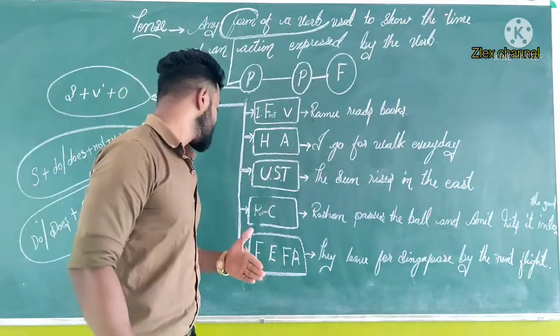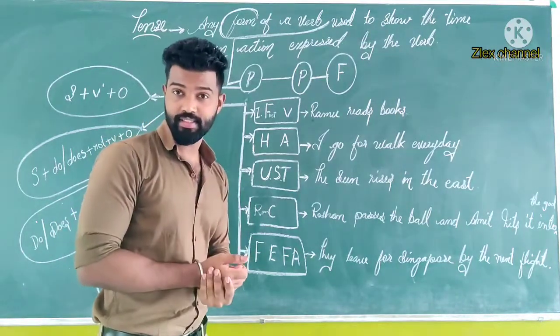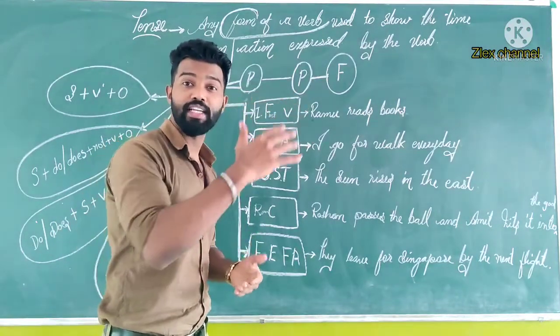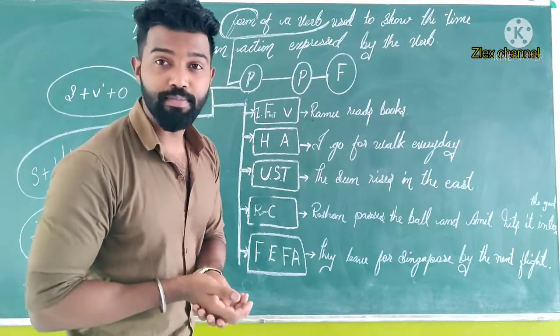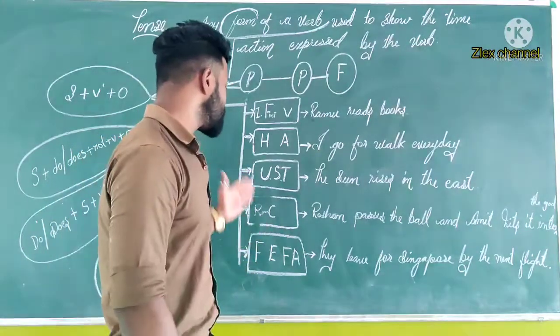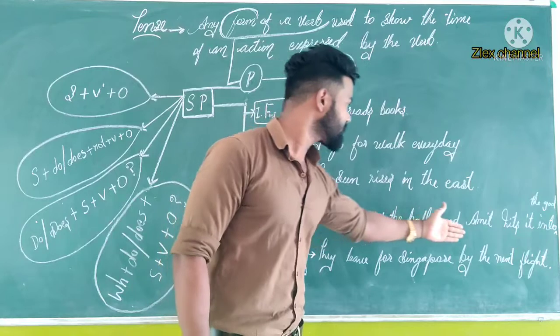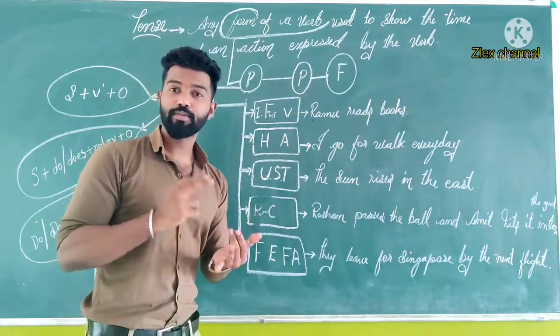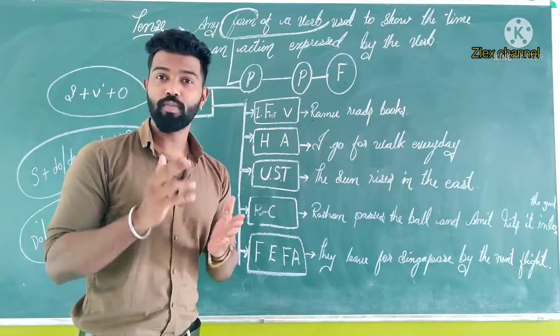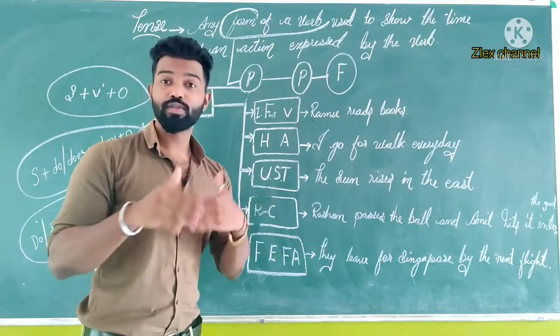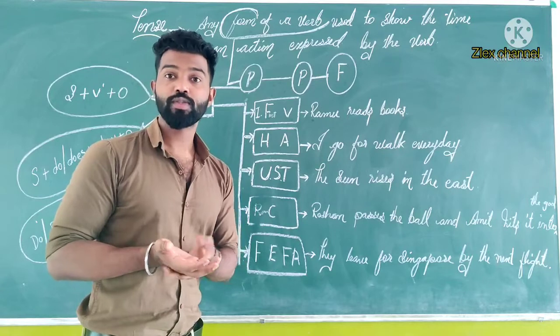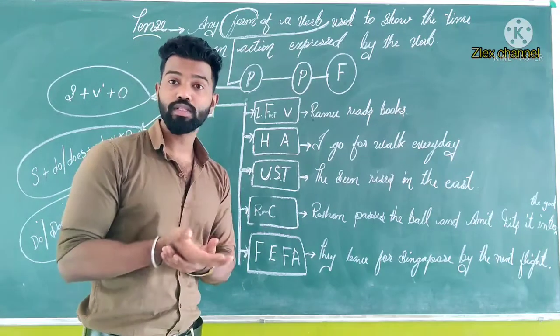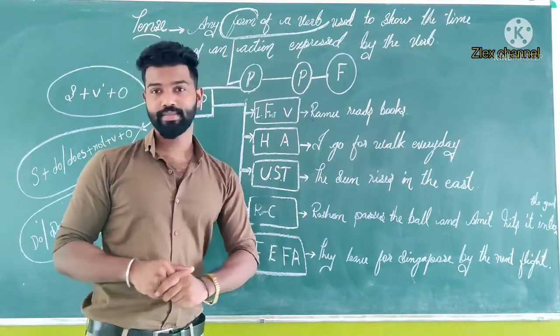And the next one, running commentaries or ongoing commentaries. That time also we can use simple present. For example, Orochi passes the ball and hits it into the goal. Like cricket, football, volleyball, basketball, people used to give commentaries, and most of them use simple present.